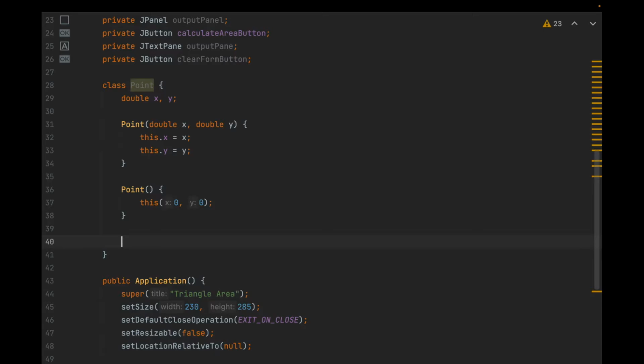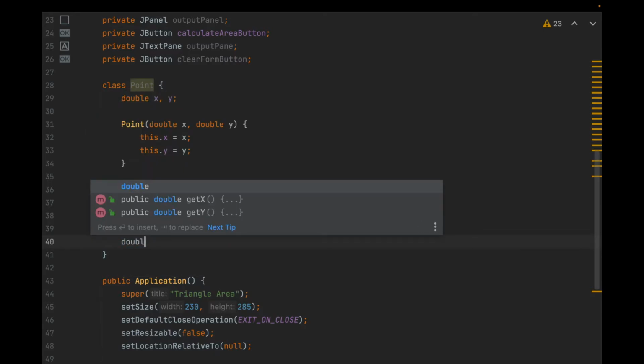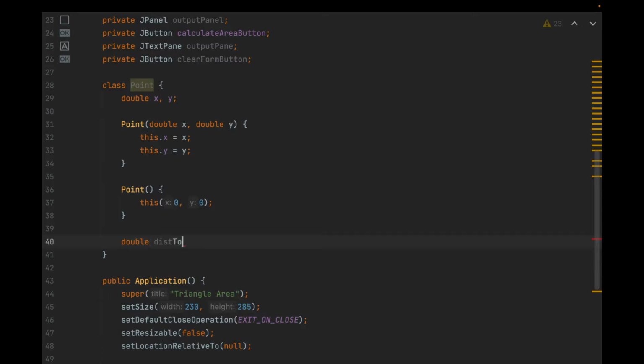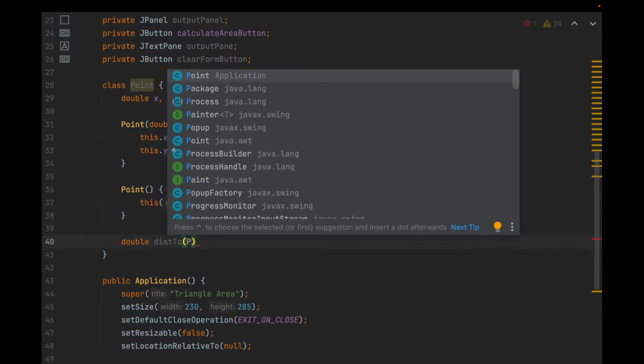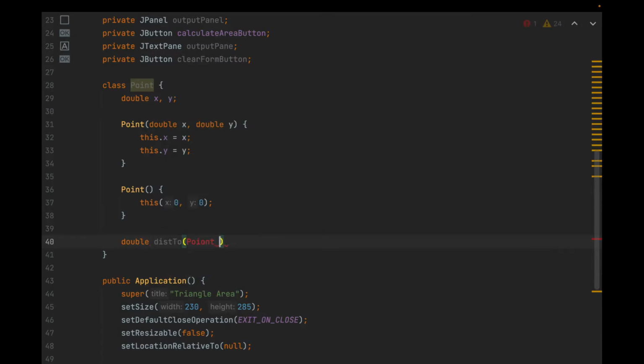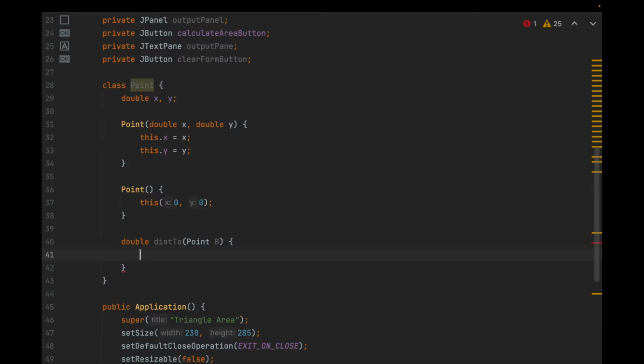The next thing I'm going to do is create a function, the dist2 function, and it's also going to be a double dist2, and it takes as an argument another point, and I'm going to call it point B. So if you wanted to call this function, you would have a point object already, let's call it point A, and you would say a.dist2, and then put as an argument another point, and it should return the distance between those 2 points.